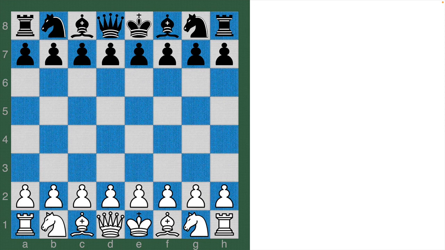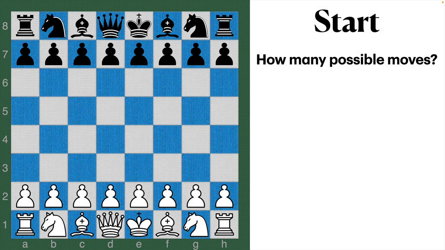So let's start with the chessboard. This is the starting position. There are a total of 16 pieces on each side, but not everybody can move in the very first move. How many possible moves are there to begin the game?